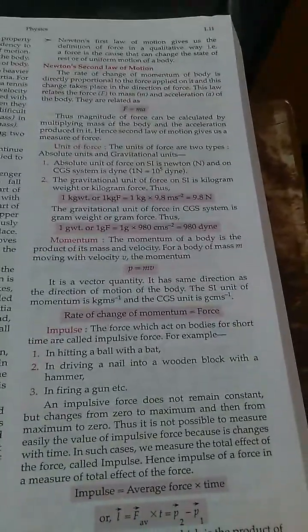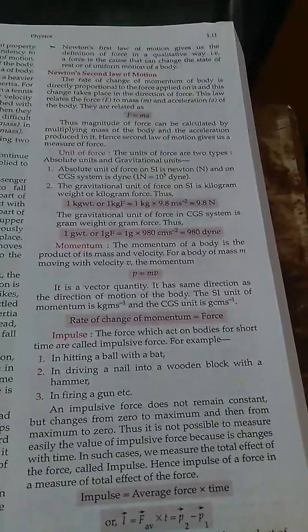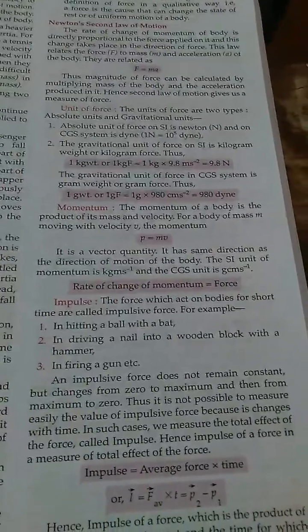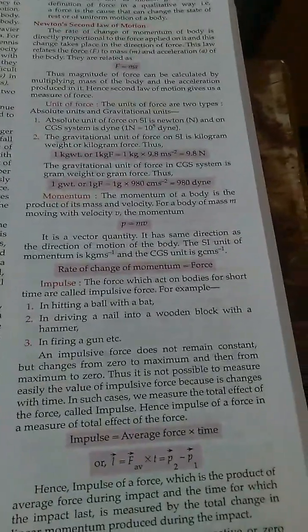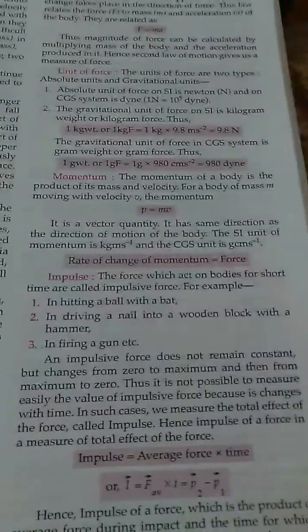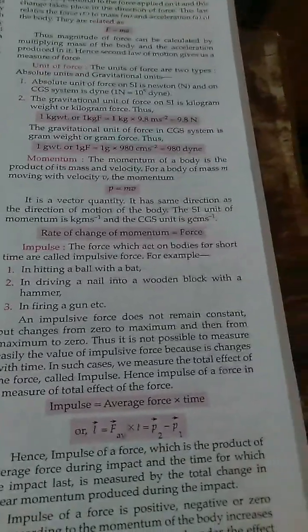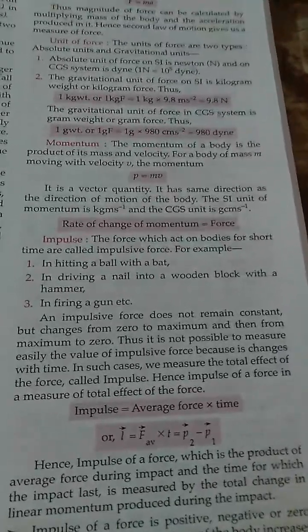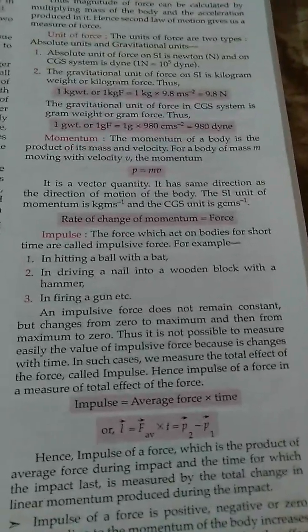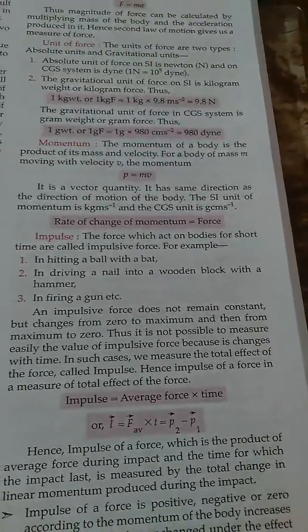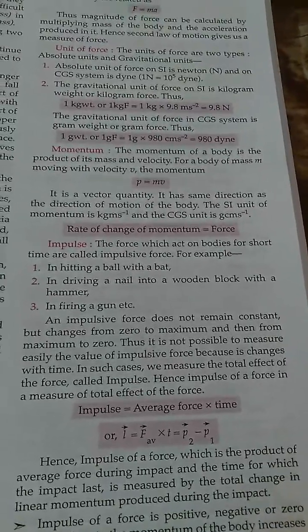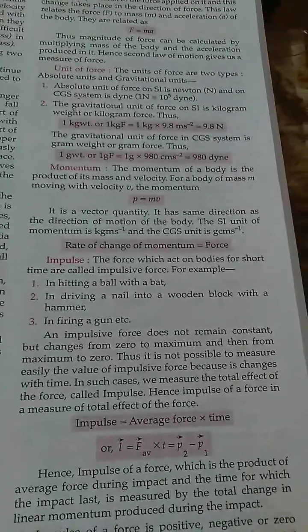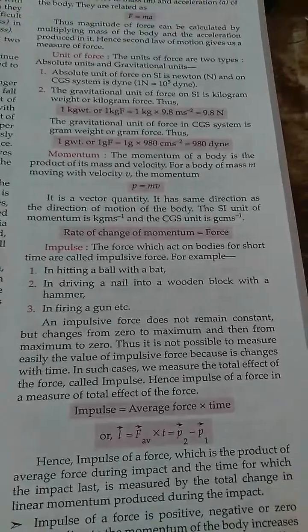Impulse. The forces which act on bodies for a short time are called impulsive forces. For example, in hitting a ball with a bat, in driving a nail into a wooden block with a hammer, in firing a gun, etc. An impulsive force does not remain constant but changes from 0 to maximum and then from maximum to 0. Thus, it is not possible to measure easily the value of an impulsive force because it changes with time. In such cases, we measure the total effect of the force, called impulse. Hence, impulse of a force is a measure of the total effect of the force.